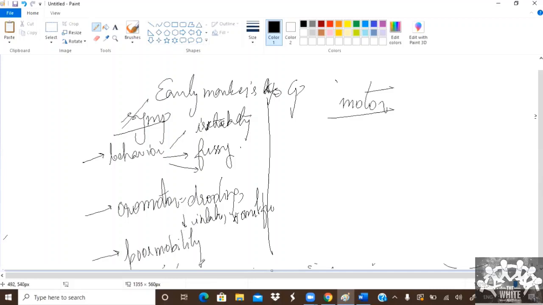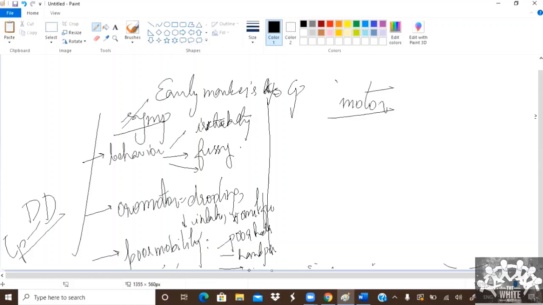Still, in these symptoms, you have to keep CP as one of your differentials. There may be poor head control. Poor mobility includes poor head control, hand preference, and abnormal tone. Abnormal tone may be dystonia.